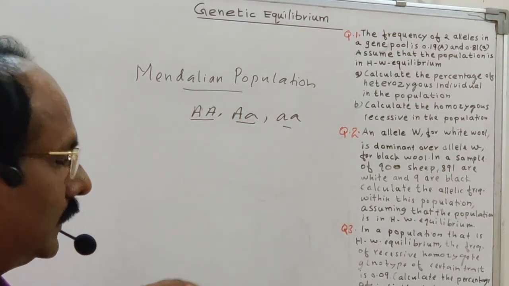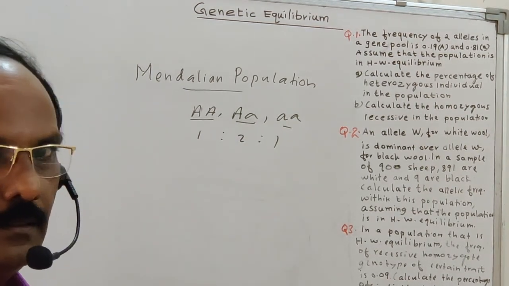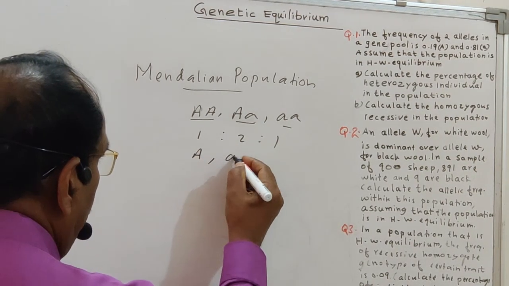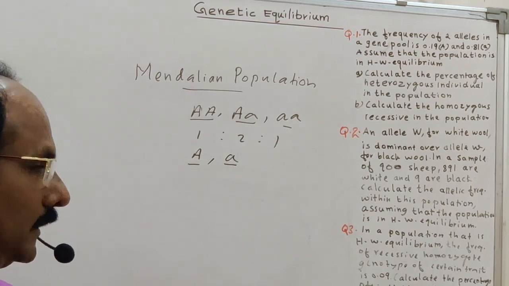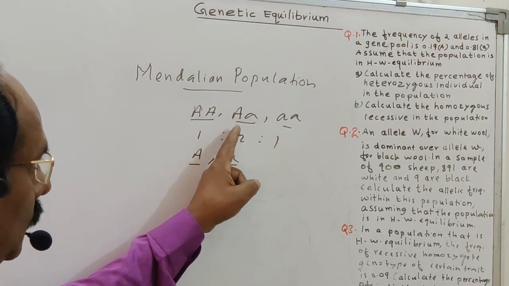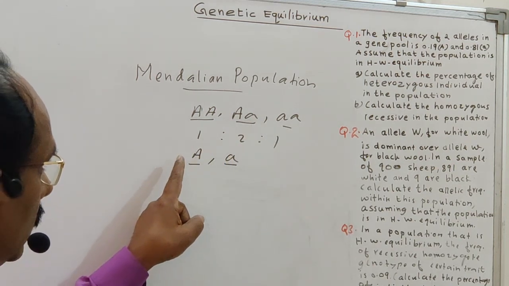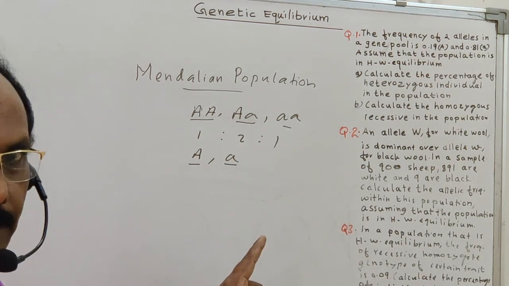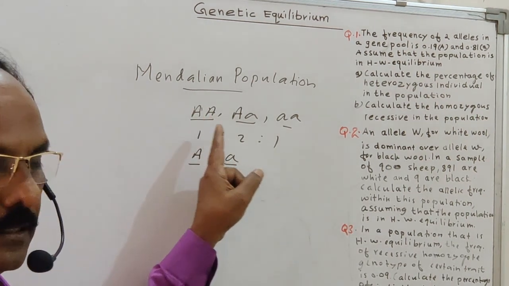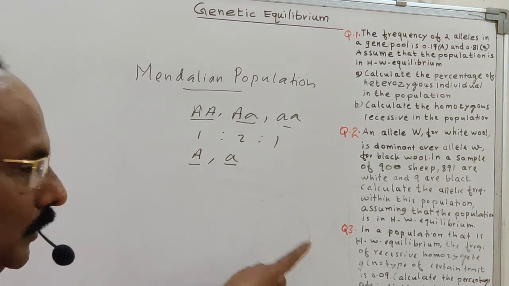These three alleles occur in the ratio 1:2:1, and capital A is dominant over small a; small a is recessive. So suppose a population has capital A capital A, capital A small a, and small a small a in the ratio 1:2:1, in which capital A is dominant over small a. This is one type of population. Then let us see how these alleles transfer to the next generation without changing.